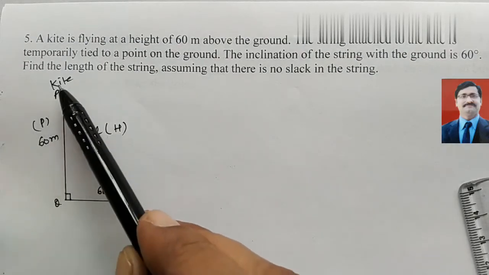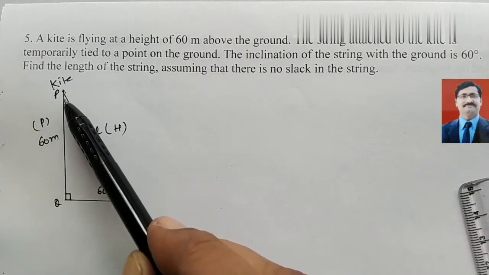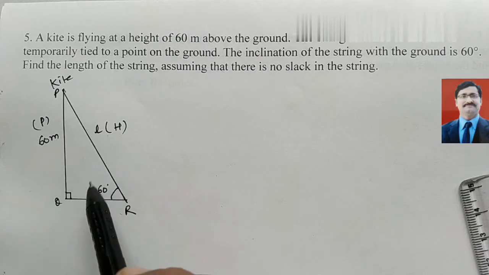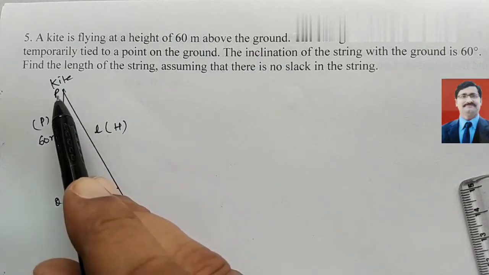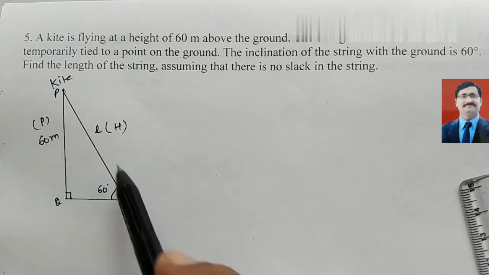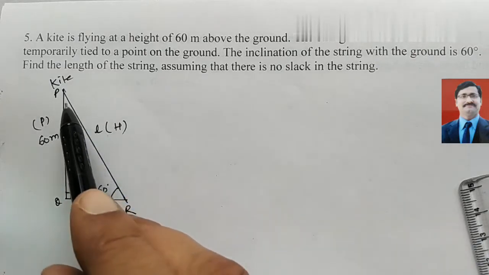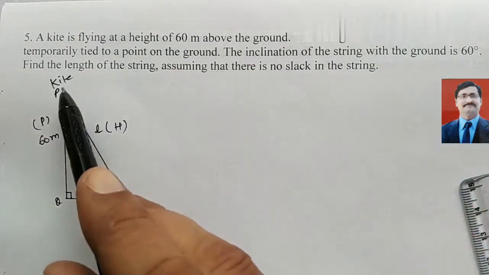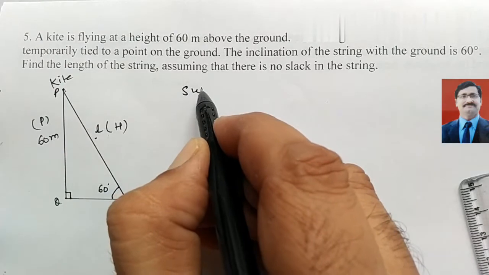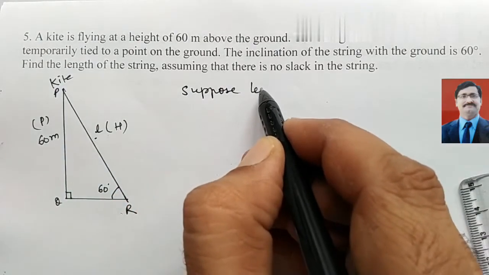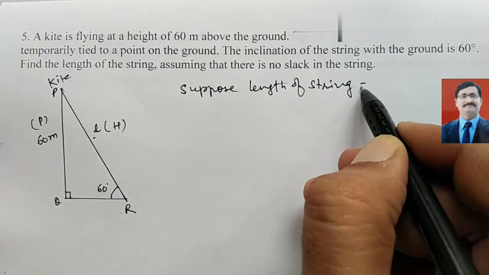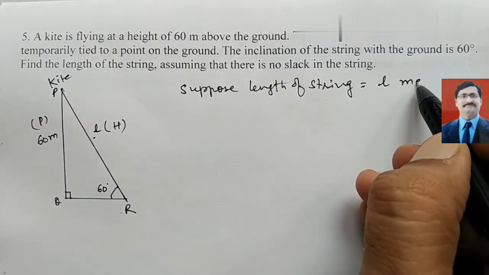Look here, all of you, here is this position P, this is a kite, and here this angle is given to you, angle between the QR and the PR is given to you 60 degree. This PR is the string, and there is no slack in the string, so you can draw it directly, and this is the length L of the string. So you can suppose that length of string equal to L meter.